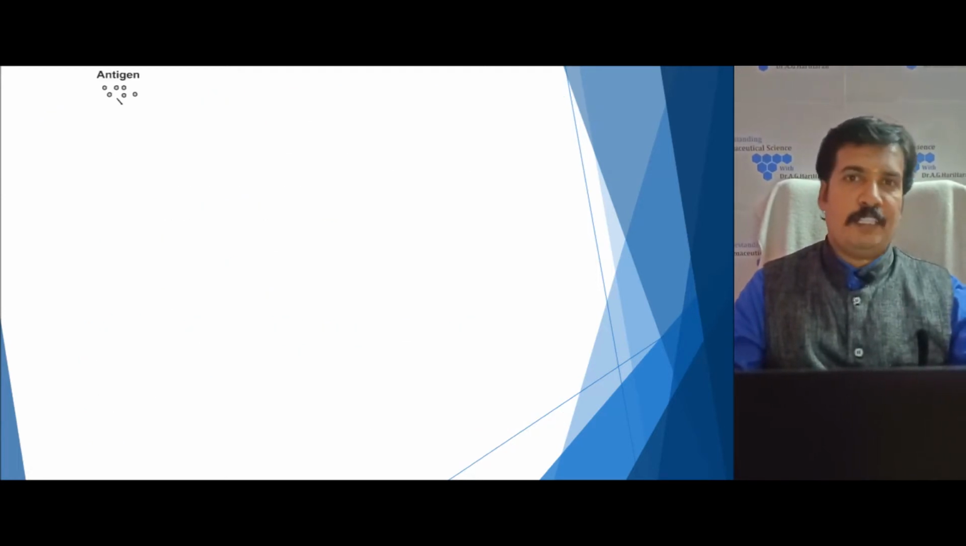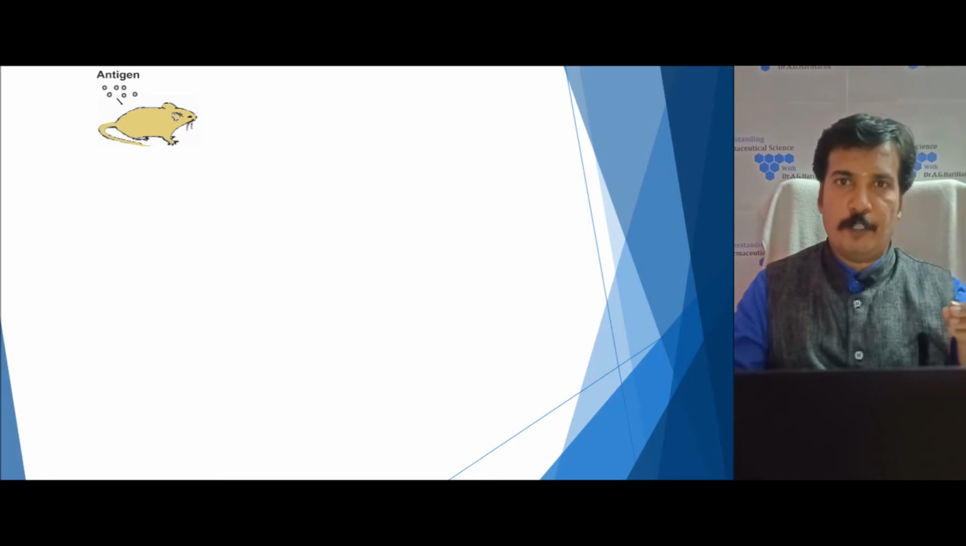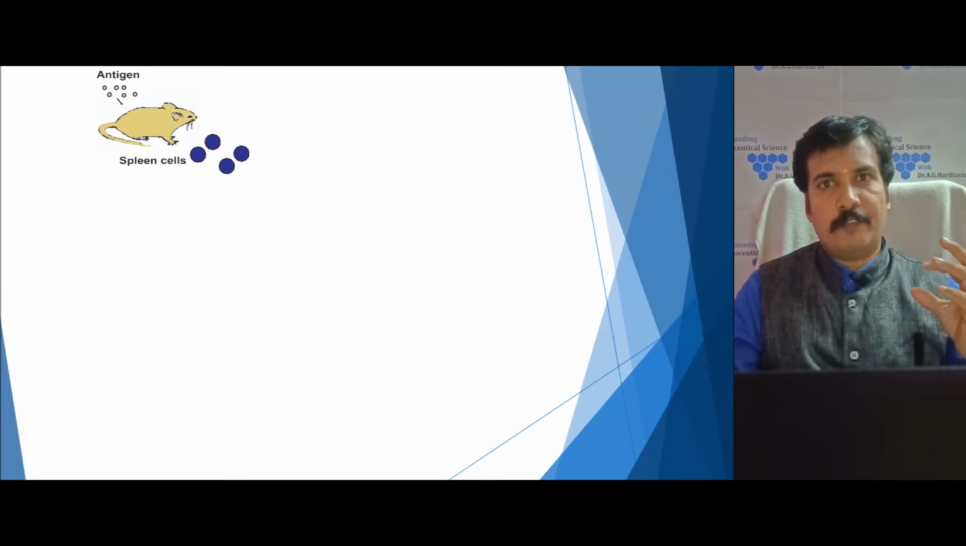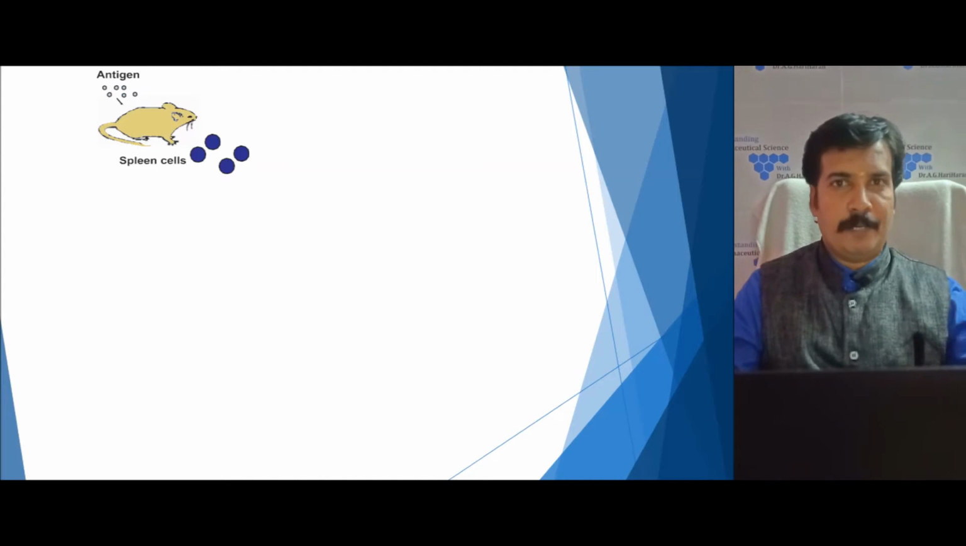If you see, first we are administering the antigen to the animal. In this case, we have taken a mice. We administer an antigen, otherwise we can call it a pure form of immunogen, against which the monoclonal antibodies should be produced. Then the lymphocyte cells will be produced in the spleen. Next we isolate the lymphocytes from the spleen and keep them separately.